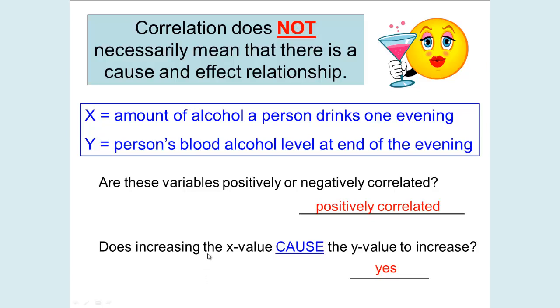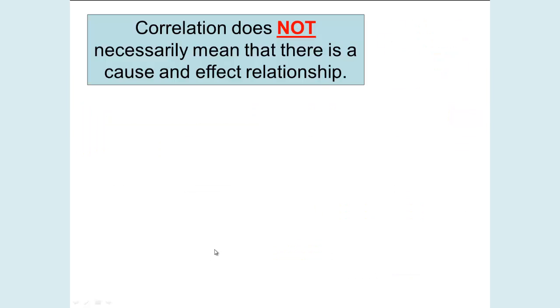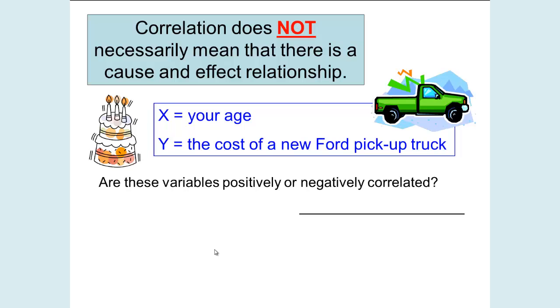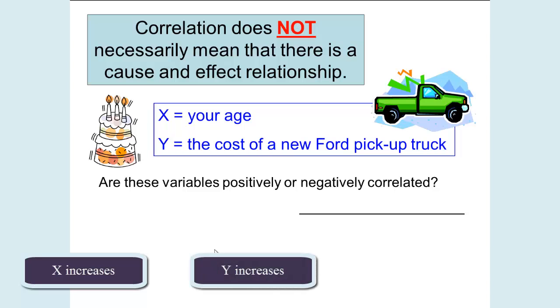Does that always happen? Correlation does not necessarily mean that there's a cause and effect relationship. Let X be your age and Y be the cost of a new Ford pickup truck. Are these variables positively or negatively correlated? As you have gotten older, has the cost of a new Ford pickup truck increased? Yes, as one increases, the other increases. So they are positively correlated.